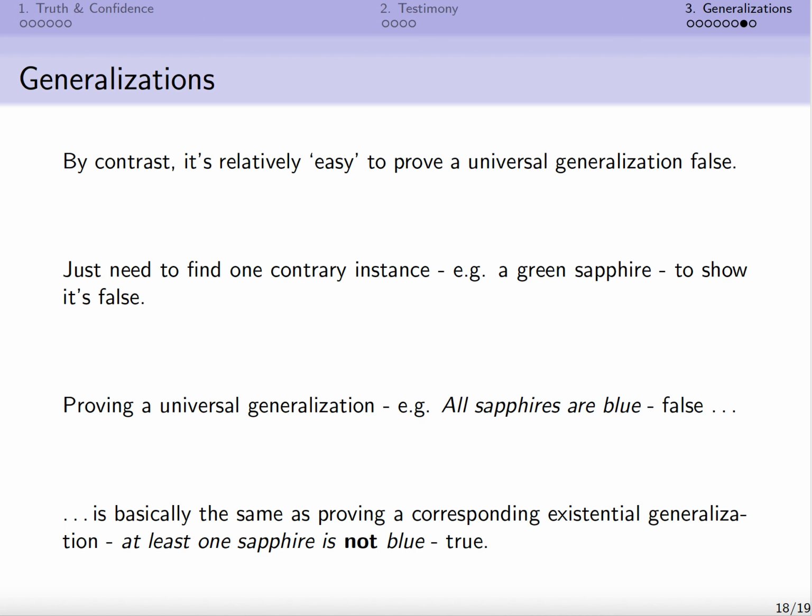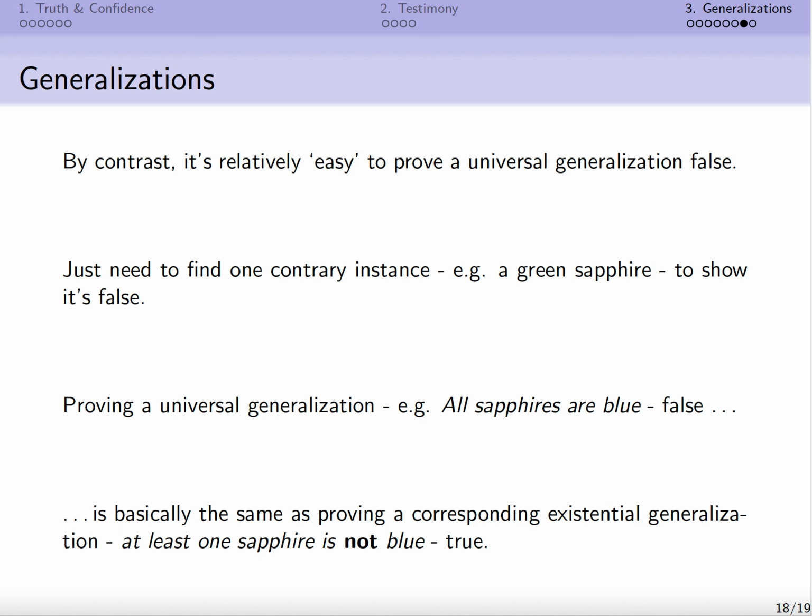Okay, so at least we've seen there are some philosophical and practical challenges associated with demonstrating universal generalizations to be true, or at least becoming convinced of their truth or having knowledge of their truth. By contrast, it seems in principle relatively easy to prove that a universal generalization is false.